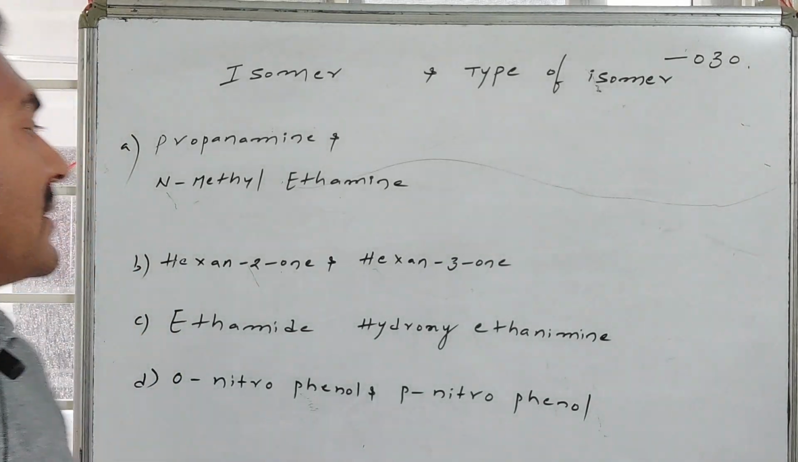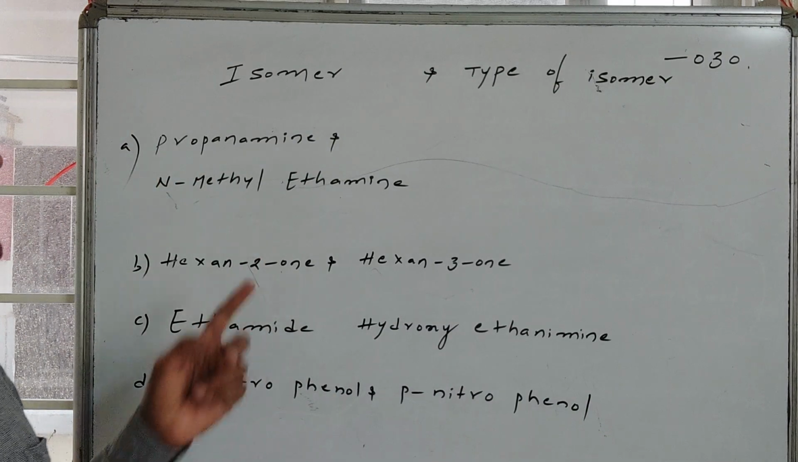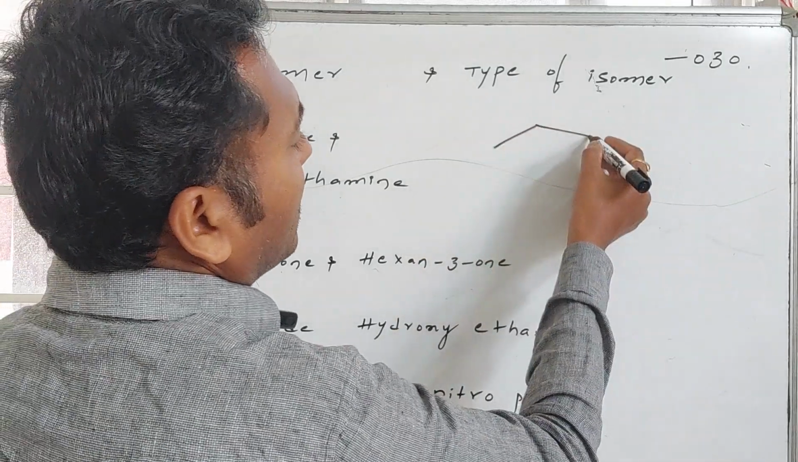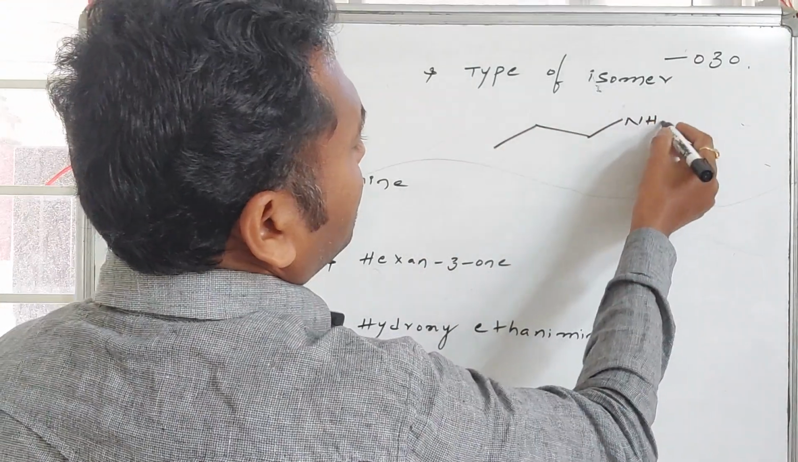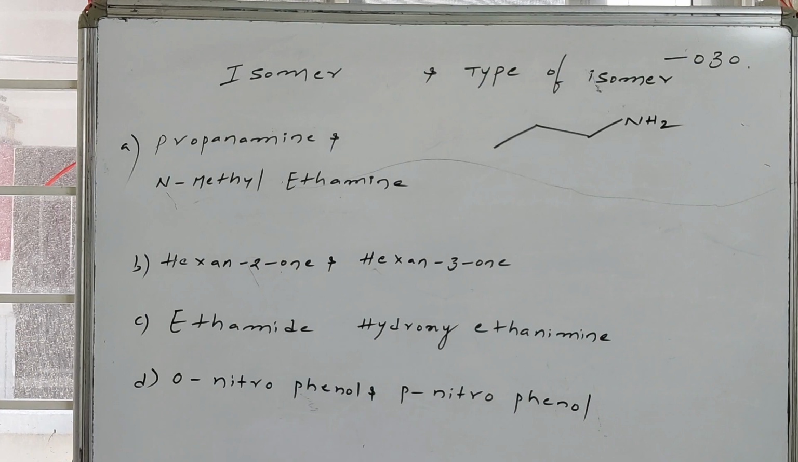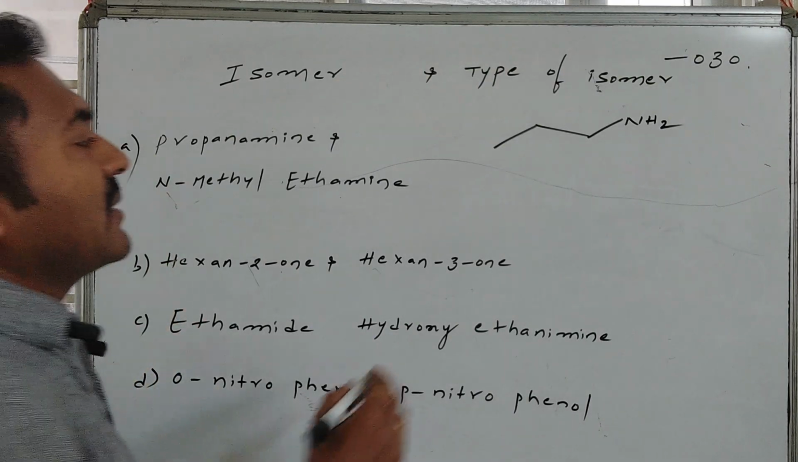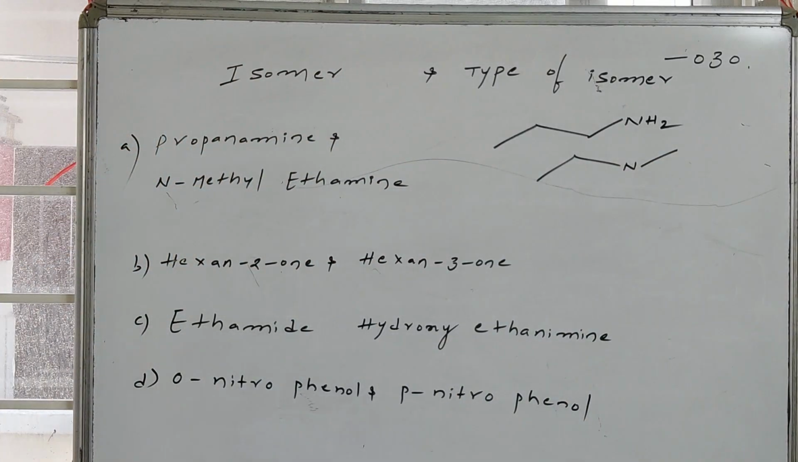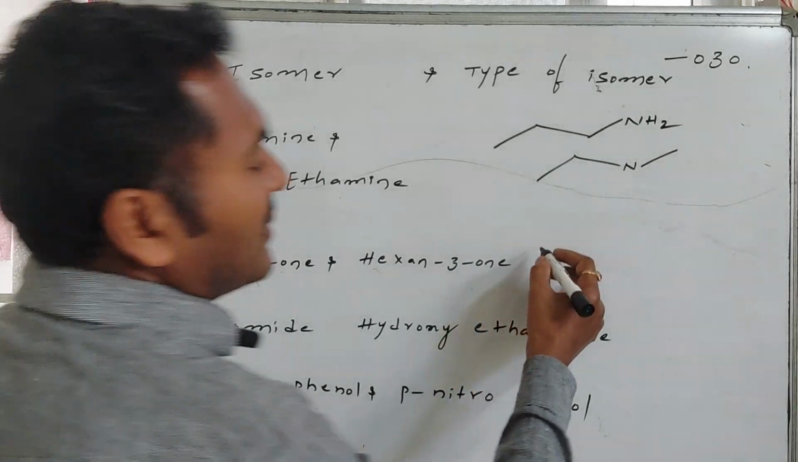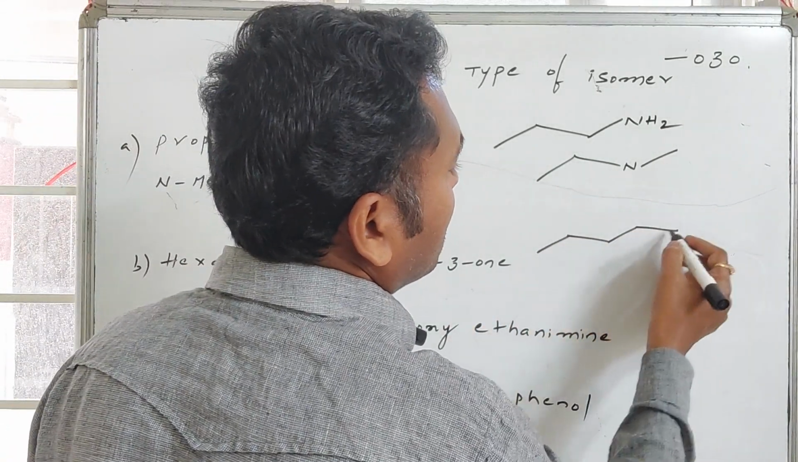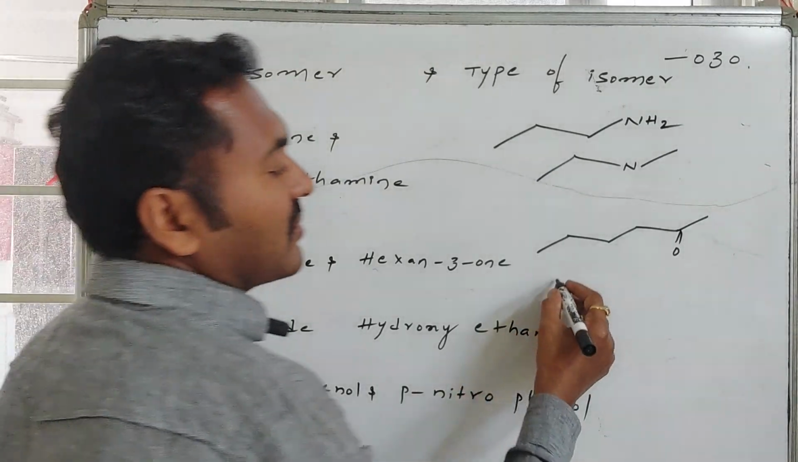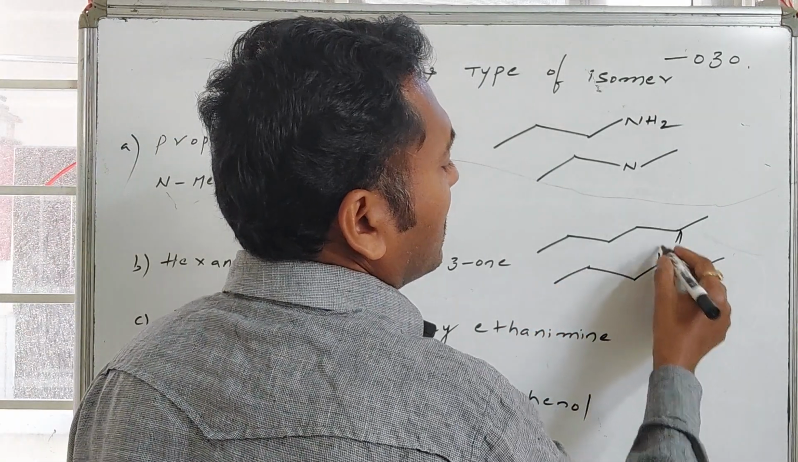In case of A, it consists of propanamine followed by N-methylethanamine. If I write the structures in zigzag form, this is propanamine, whereas the second one associated with propanamine is N-methylethanamine. These two are option A, whereas B is hexan-2-one, a 6 carbon system, followed by hexan-3-one.